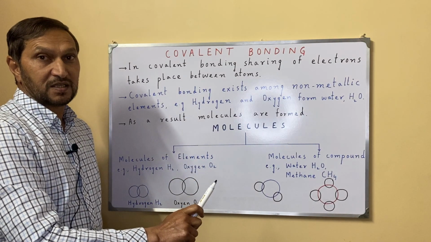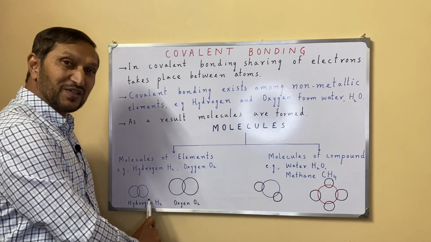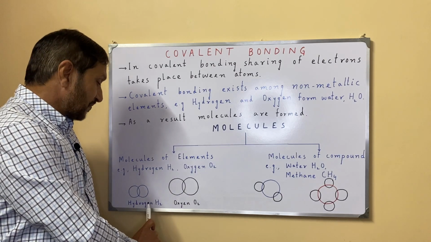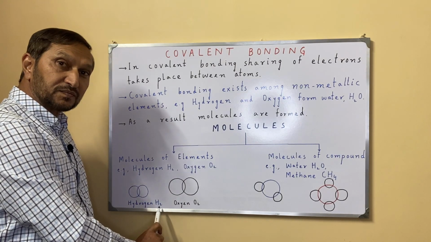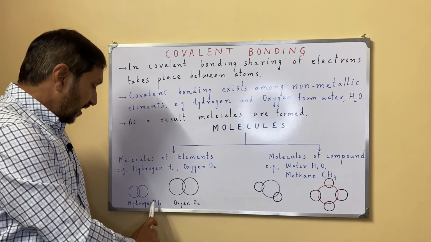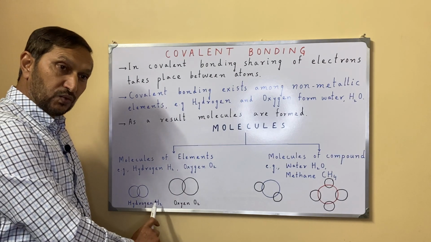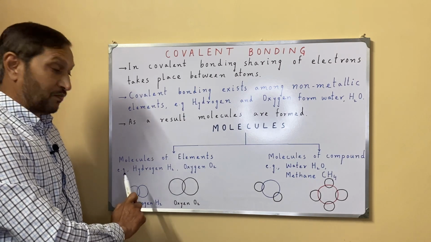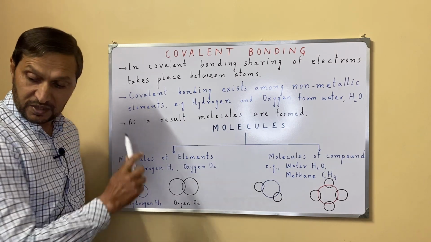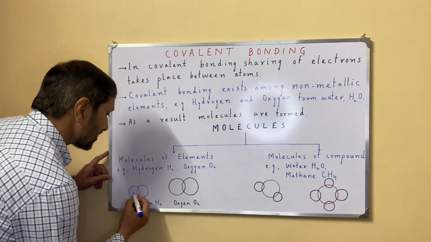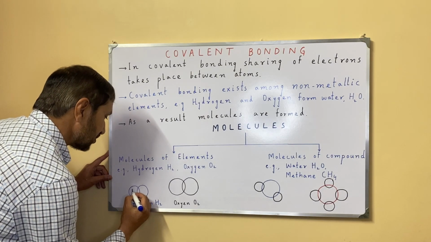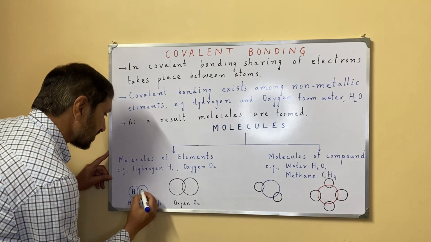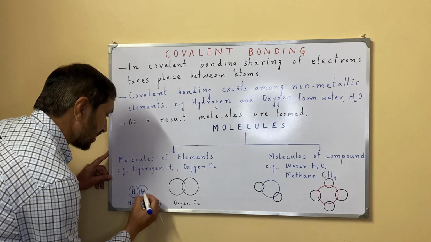For instance, hydrogen gas is a molecule H2, and in the hydrogen molecule both the atoms are similar. Both the atoms are of hydrogen. This atom is also a hydrogen atom, and this atom is also a hydrogen atom.